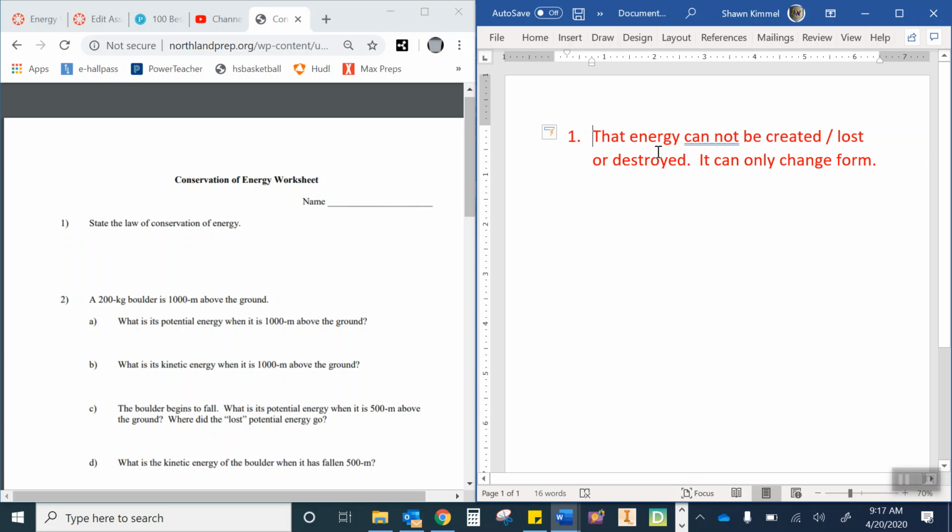What it means is that we can't lose it. It can't be created. We can't all of a sudden, ta-da, there's energy. We can only change its form, as we talked about in our notes today.